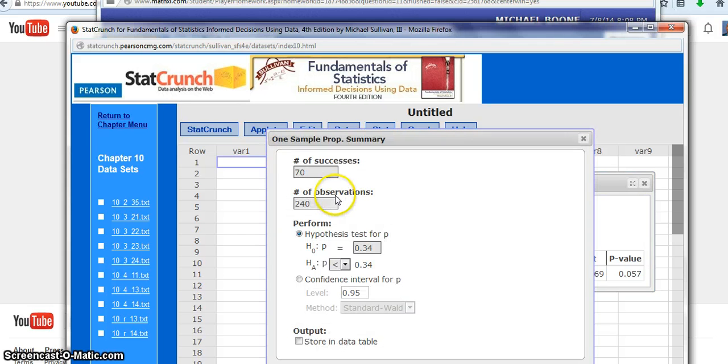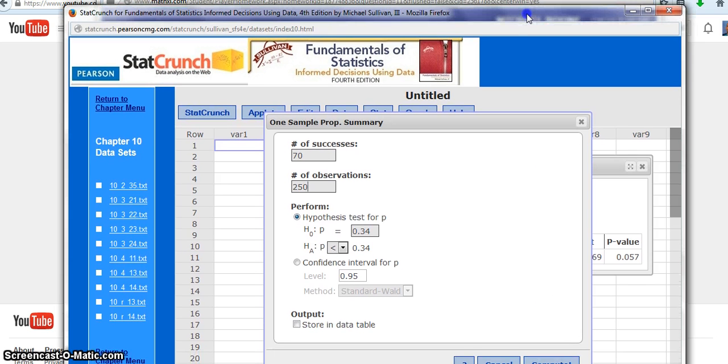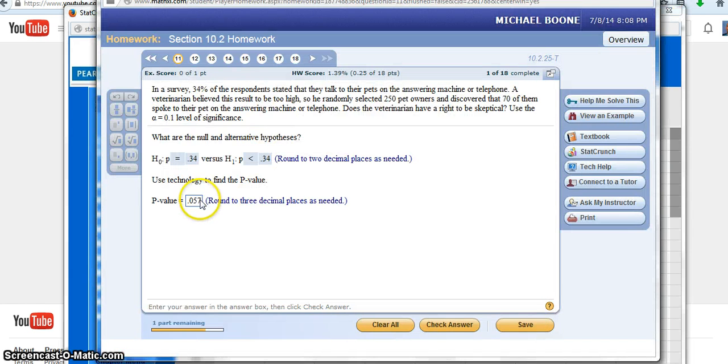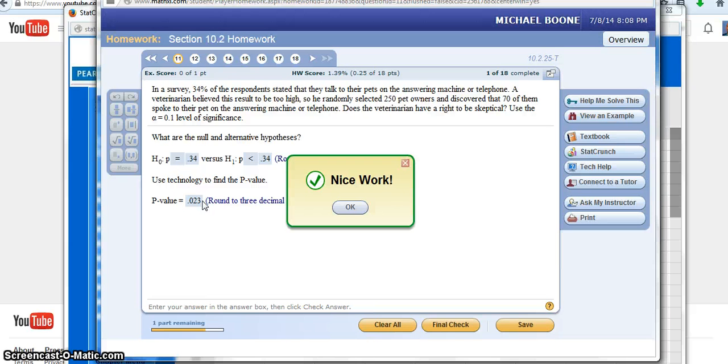I will be the first to say that I make mistakes. I read the number wrong. Let's compute that again. And when I compute it, I get 0.023. So even a smaller percent chance of happening. There we go. You've got to put in the right numbers if you want to get the right p-values.